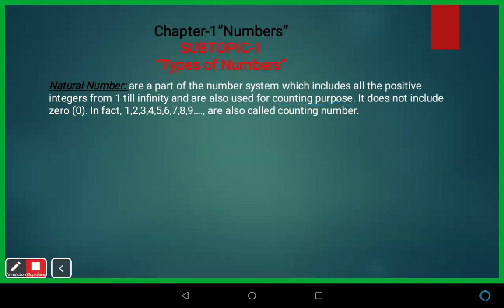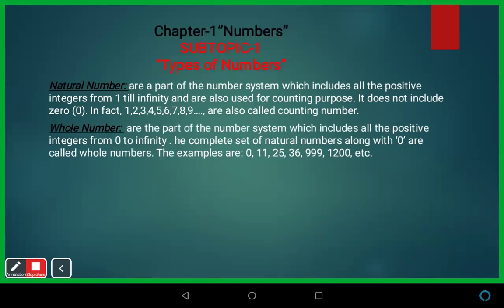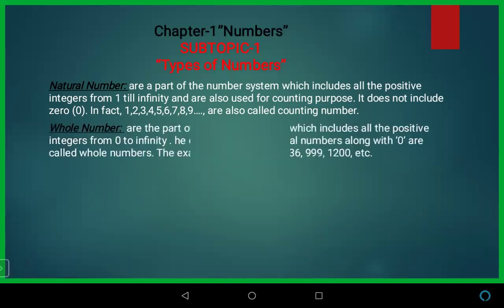Now going to the next, the whole number. Whole numbers are the part of the number system which include all the positive integers from 0 to infinity. So natural numbers start from 1 and whole numbers start from 0.